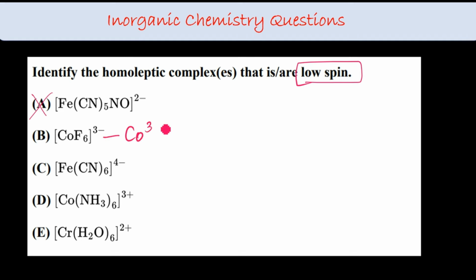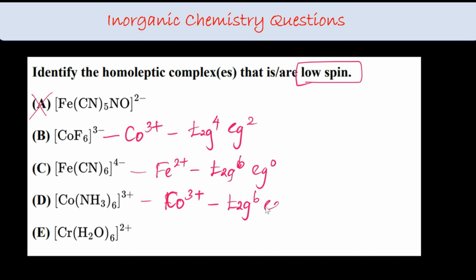Here I have cobalt 3+, which is 3d6. With weak field ligand, t2g4 eg2. And iron 2+, 3d6 again, but strong field ligand. So t2g6 eg0.